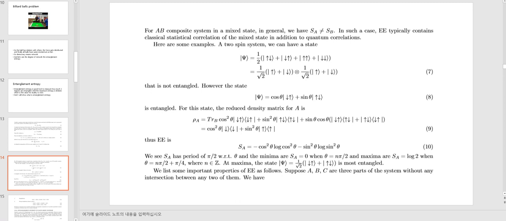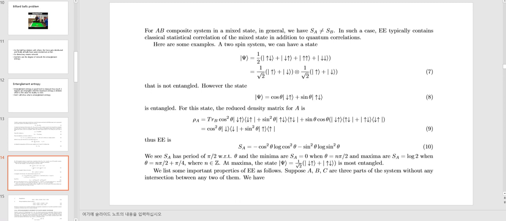The minima are SA is 0, which happens when theta is n pi over 2, and the maxima are SA is log 2, when theta is like this, where n is an integer. At the maxima the state psi is 1 over root 2 times down spin up spin plus up spin down spin, which is most entangled.